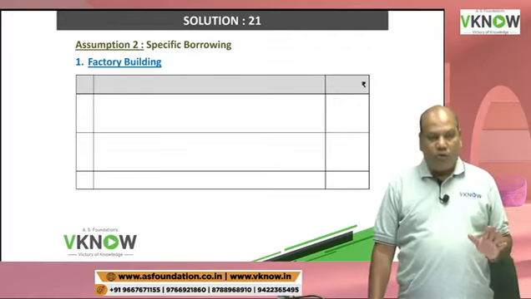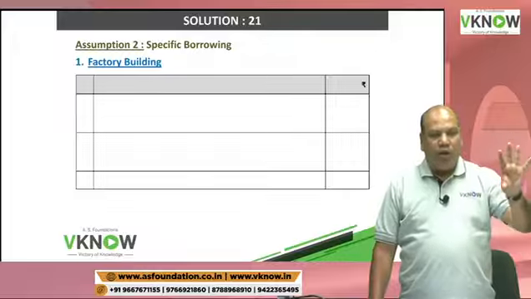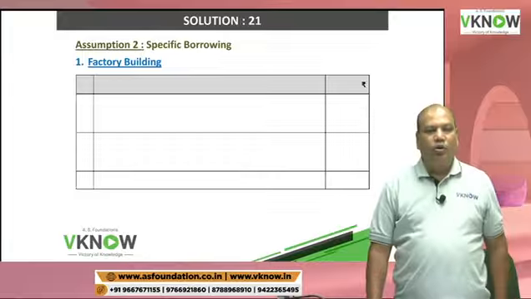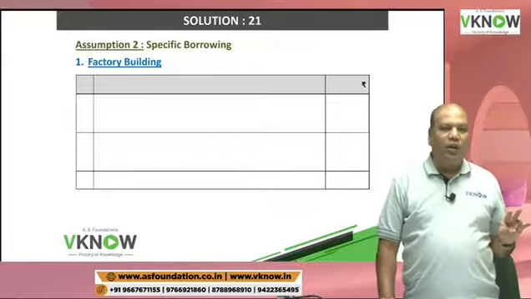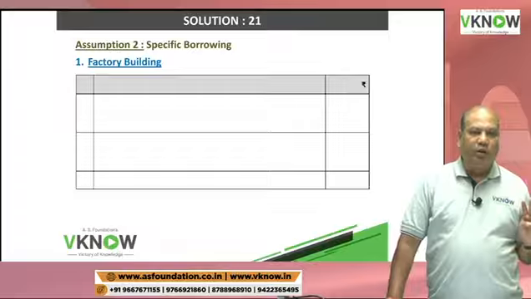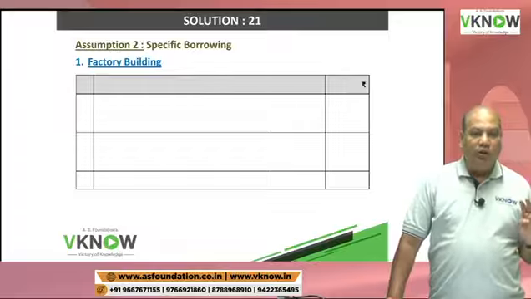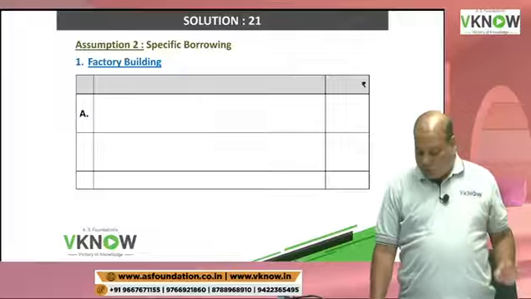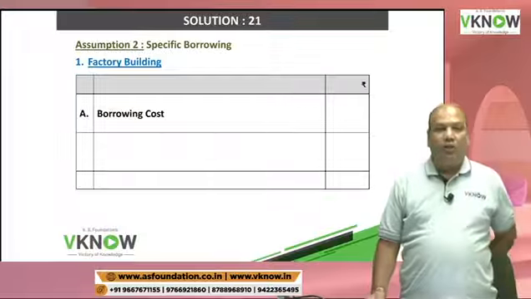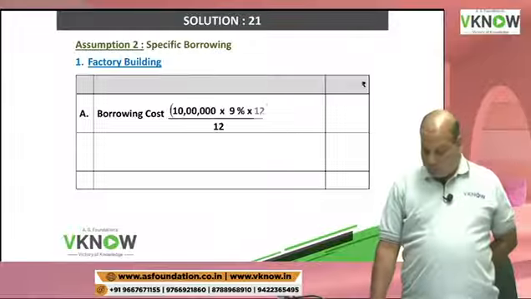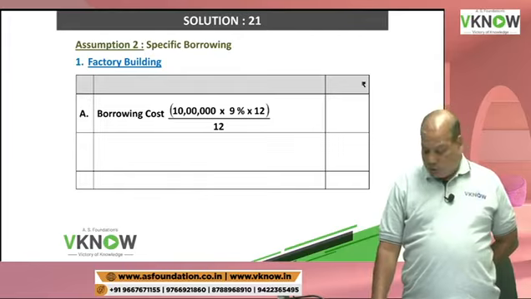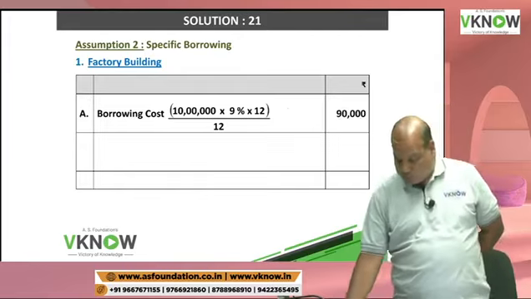Now if you look at this question, total borrowing is 30 lakh. 10 lakh is for factory building and 20 lakh is for office building. So can I say 10 lakh is taken specifically for factory building and 20 lakh is taken for office building? Yes. So if you are using specific borrowing, then the entire borrowing cost you have to consider. That is your 10 lakh into 9% into 12 by 12. Entire, full.